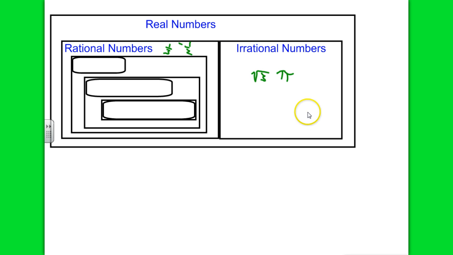But the other example would be the square root of some non-perfect square. It's an infinite number of numbers we could find that are not perfect squares. And here's just one little example. All of these types of numbers have no end and do not repeat.